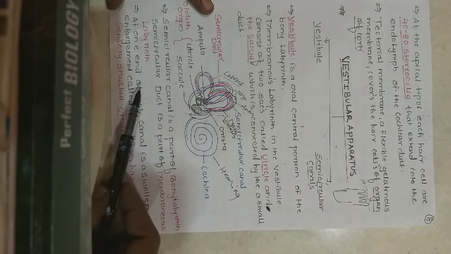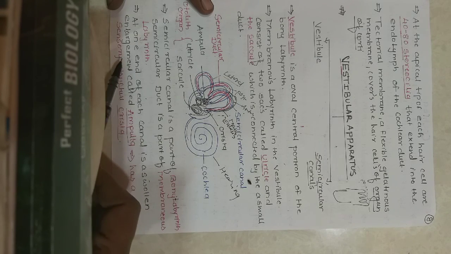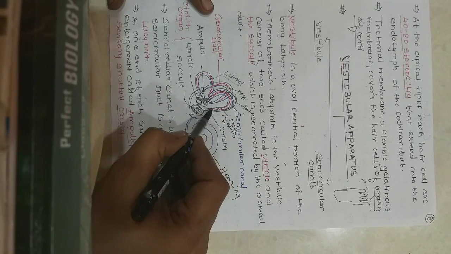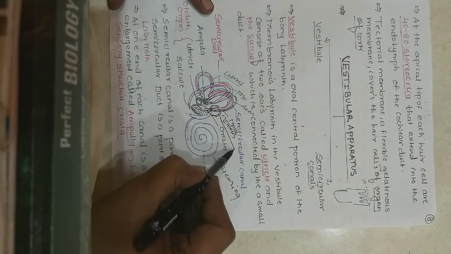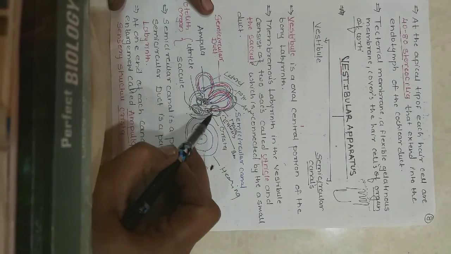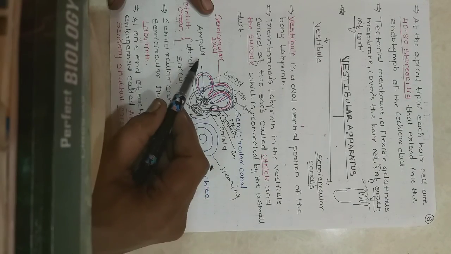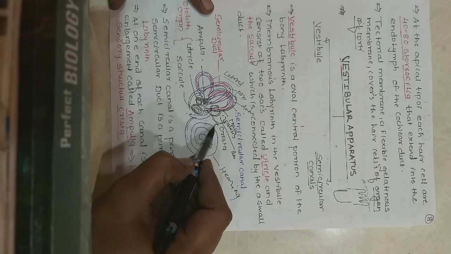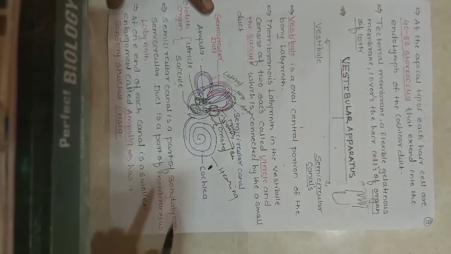At one end of each canal there is a swollen enlargement called the ampulla. Each duct shows this swollen structure, the ampulla, and in this ampulla there is a sensory organ called the crista.